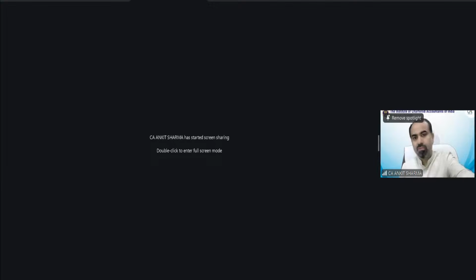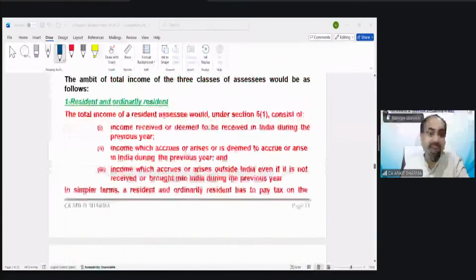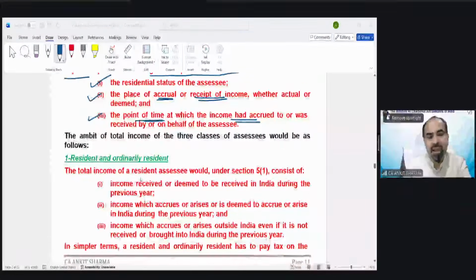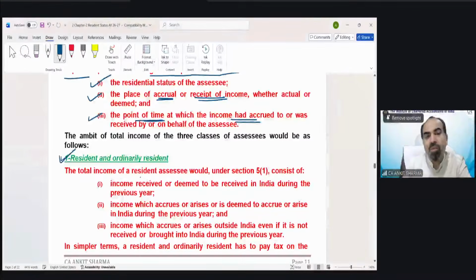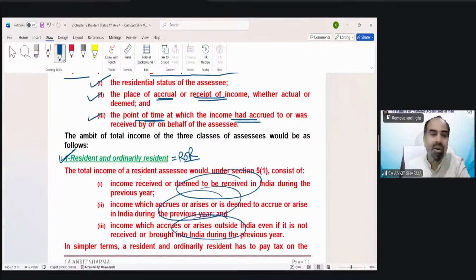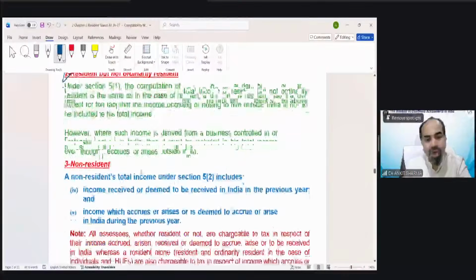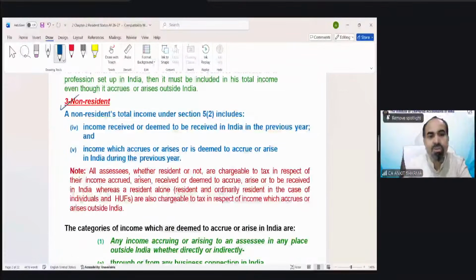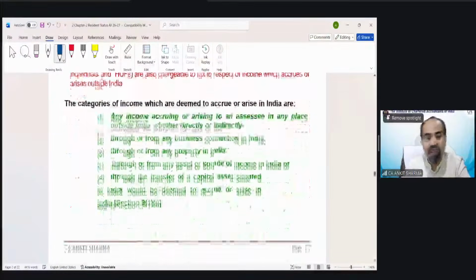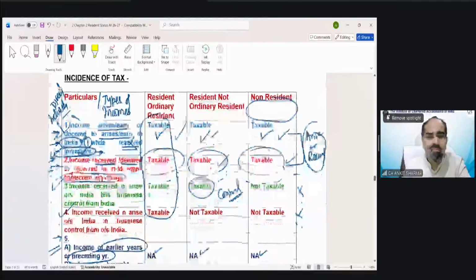Okay. So with the help of this diagram, what will happen? A lot of provisions will automatically become clear without even reading them. Now you will see separate points that will help you understand what kind of income is going to be taxed for ROR. We already know it: whether received in India, arising in India, or received outside India, all incomes are taxable. For RNOR, received, arise and control are taxable. For NR, only two incomes are taxable. So these points we have already understood with the help of this format.